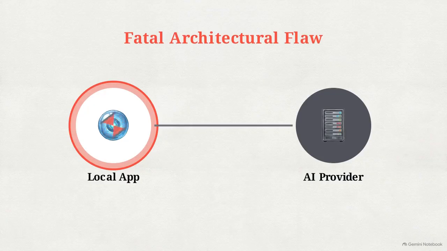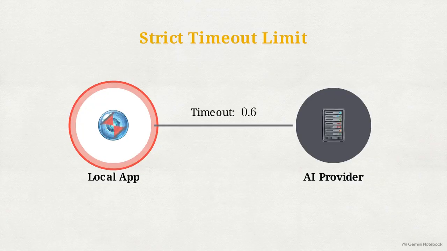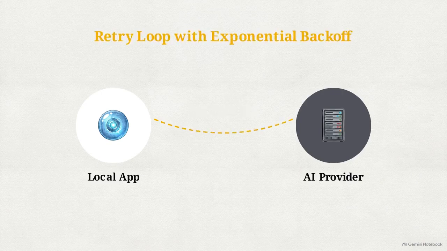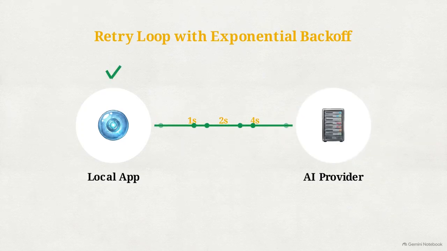To prevent this, we implement a strict timeout limit. If the model takes longer than 5 seconds to respond, we force a deliberate failure, severing the connection so the host application remains unlocked and active. Once the timeout triggers, we execute a retry loop with exponential backoff. The system automatically tries calling the model again after 1 second, then 2 seconds, then 4 seconds. This handles temporary network drops or rate limits seamlessly without alerting the user.